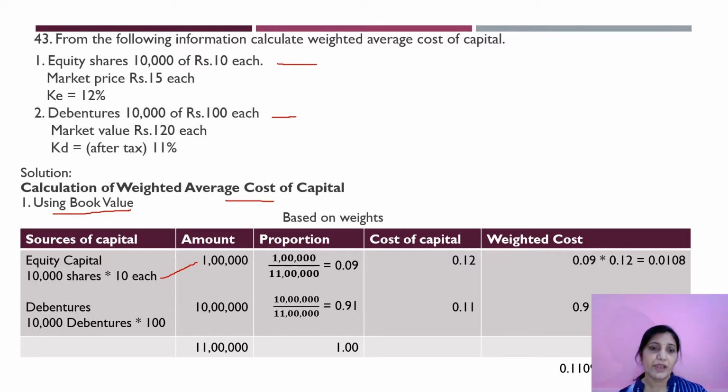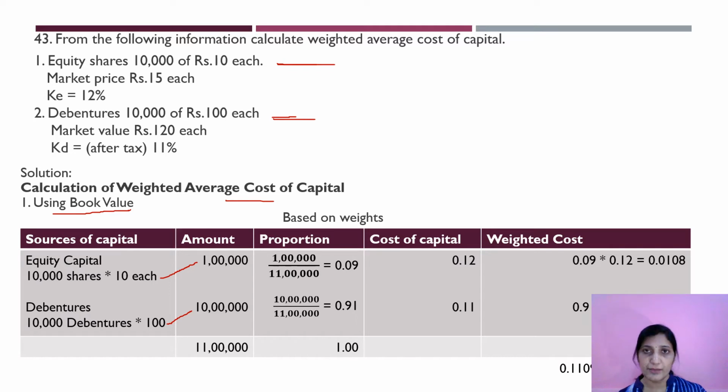Similarly, debentures, 10,000 debentures of 100 each. So 10,000 into 100 will be 10 lakhs. Remember, I am taking these as book values. Now, as it is based on weights, calculate the proportions.